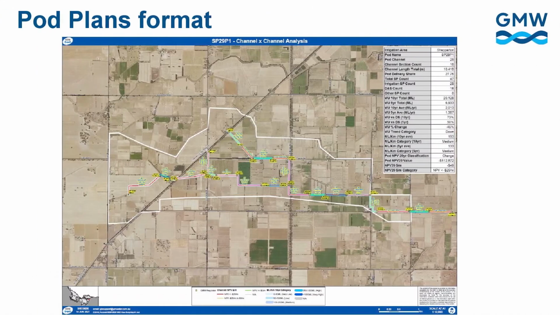The next page just shows the typical look of what a pod plan might actually look like when we come out to engage with customers or other stakeholders, which just has some basic statistical information about that local part of the system and provides a basis to identify future capital works and what treatments will be applied to each asset, be it a channel structure, a meter or a regulator.